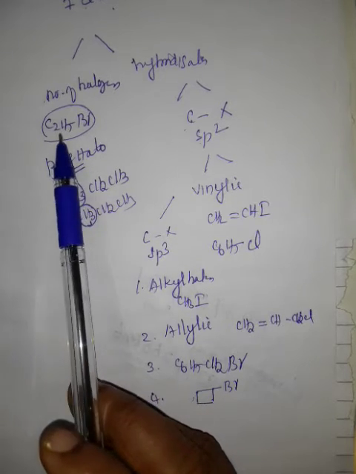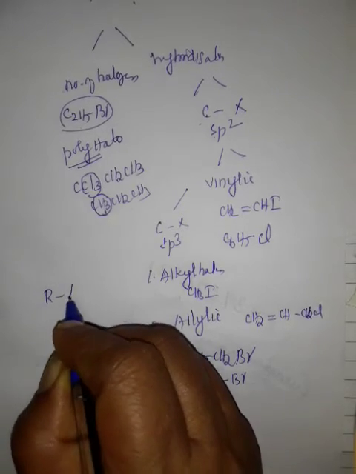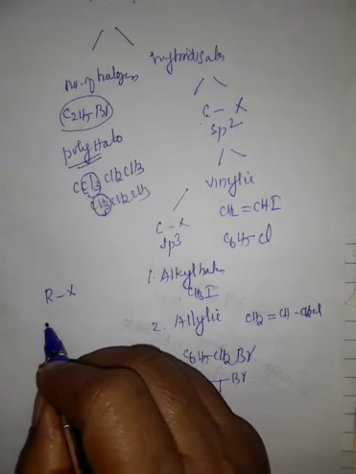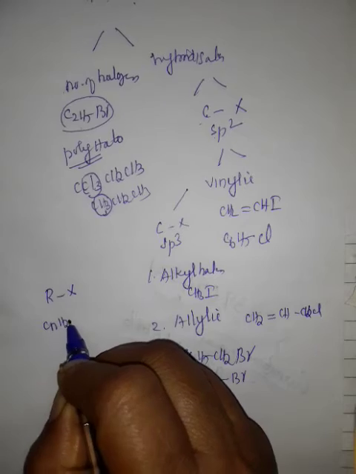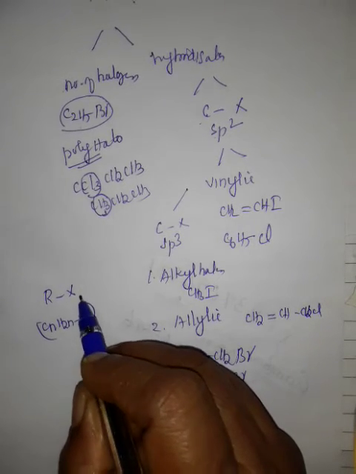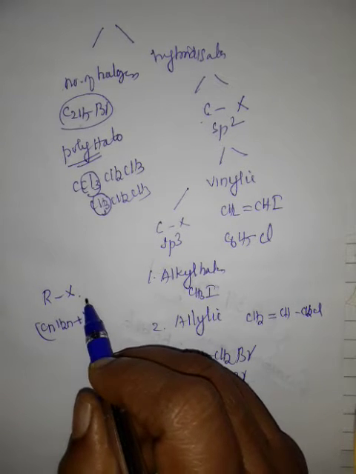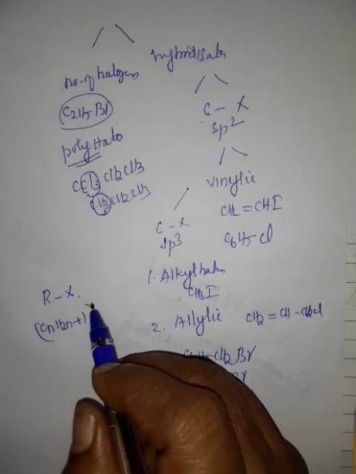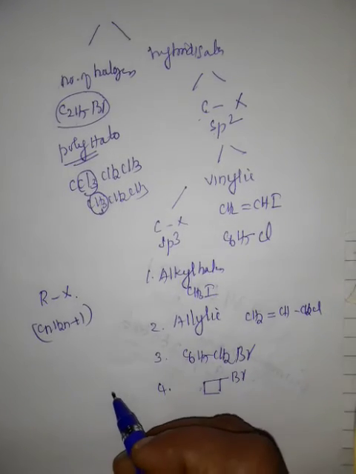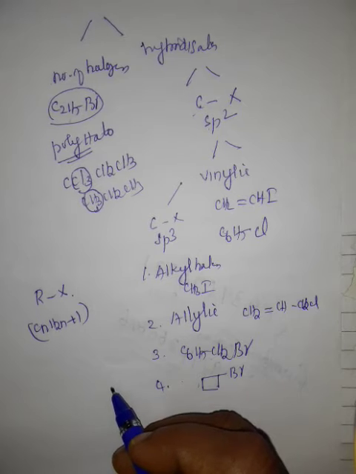Now, the monohalogen derivatives are called haloalkanes. They have the general formula RX, where R is an alkyl group, CnH2n+1, general formula. X is a halogen atom. X means Cl, F, Br, I. So the haloalkanes are further classified into primary, secondary and tertiary based on the number of carbon atoms to which the halogen-bearing carbon is attached.